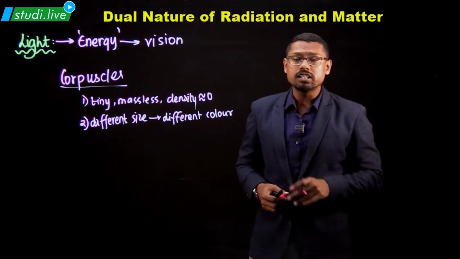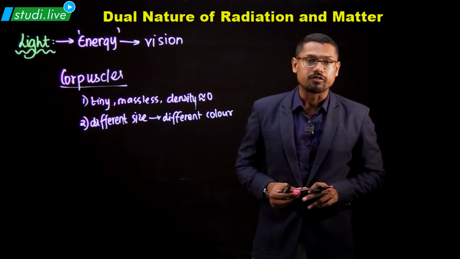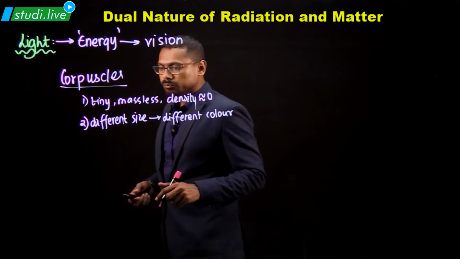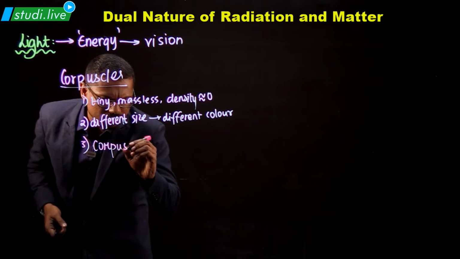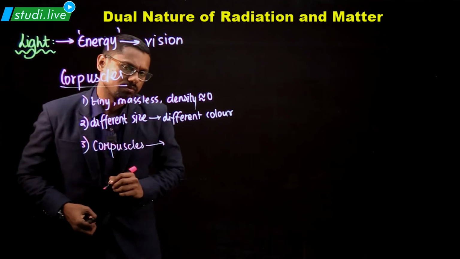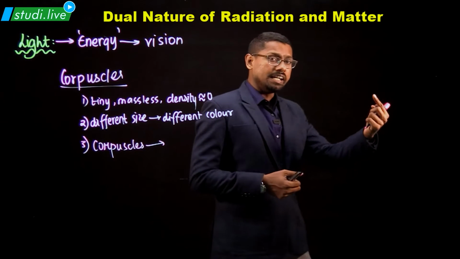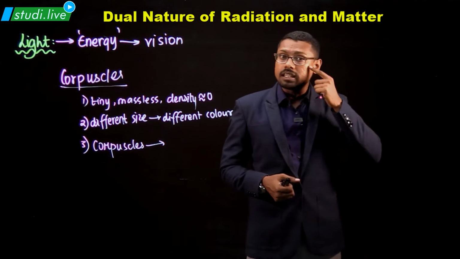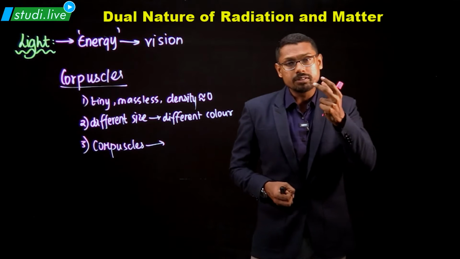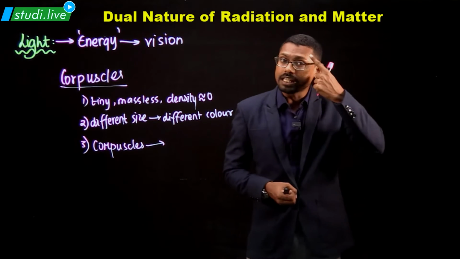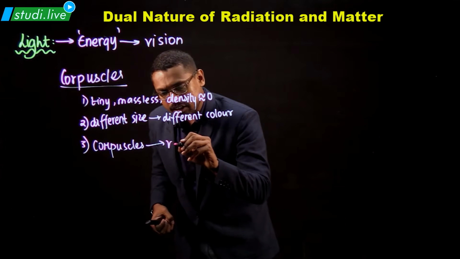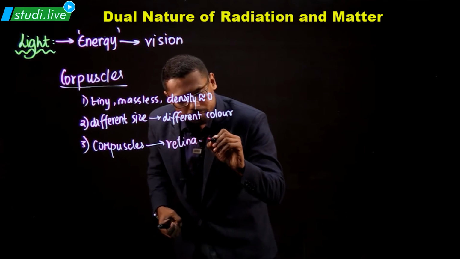If I talk about corpuscles, people asked, how do corpuscles actually create images in our head? The idea was, when light enters our eye, there is a thing called the retina. This light, as corpuscles, creates an image on the retina, and therefore an image is formed.